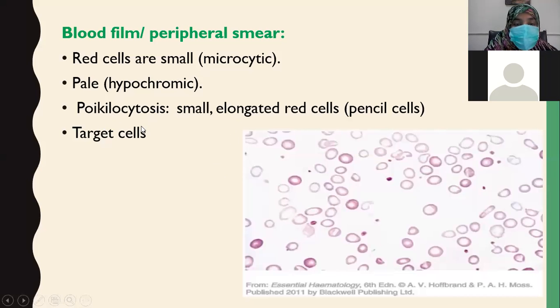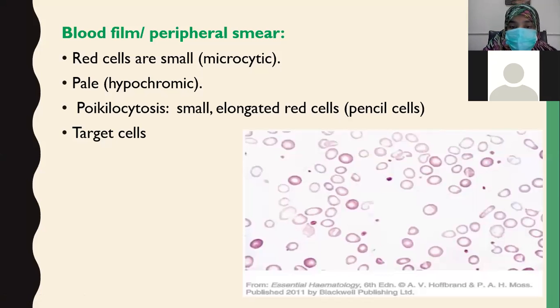Poikilocytes are abnormally shaped red cells. So poikilocytes are seen. You can see this is some other shape of RBC. This is another shape. You can also see these elongated RBCs. Some RBCs are round, some are elongated. Small elongated red blood cells are called pencil cells. This is a pencil cell, an elongated cell. Pencil cells are seen in iron deficiency.